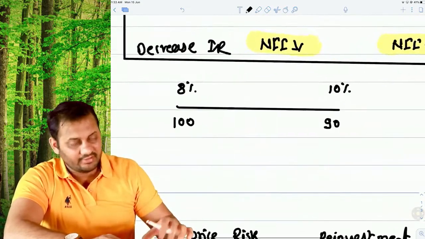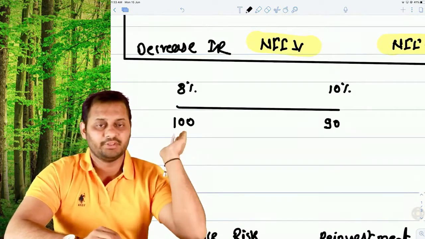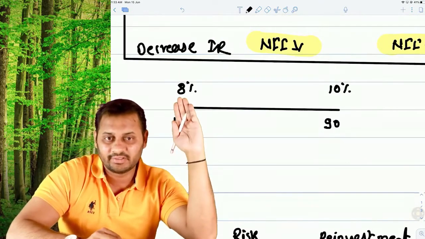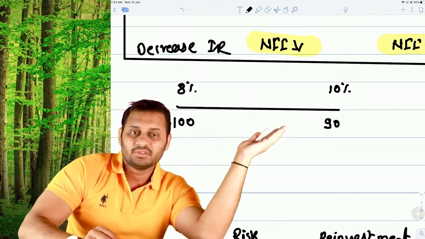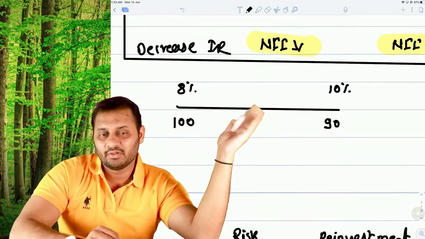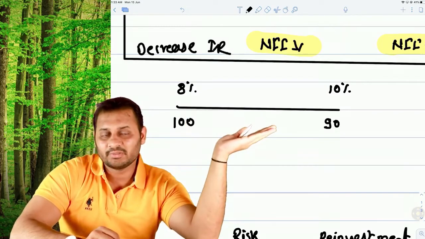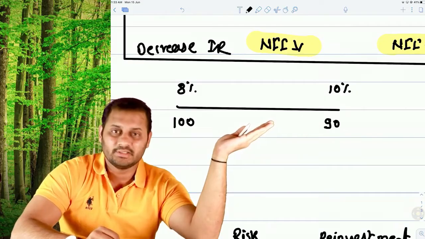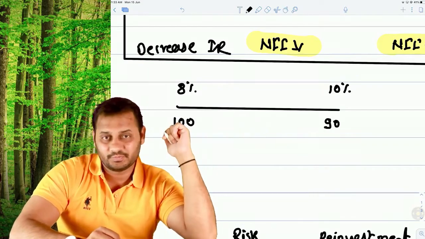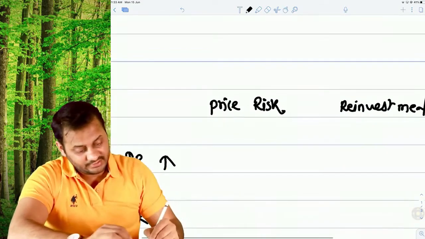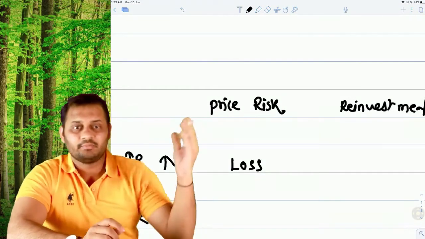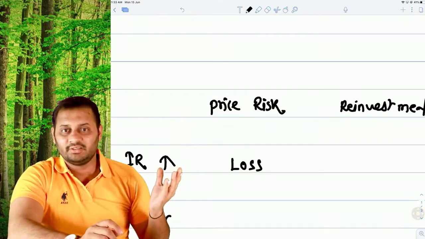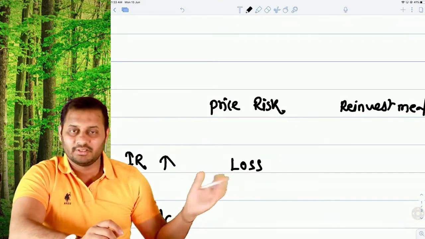What happens if the interest rate increases? You have purchased the bond at 100 rupees, and if the interest rate increases, there will be two things. You will be able to sell the bond at a lesser price, because if the interest rate increases, the bond's price will fall, and you will have to sell the bond at a lesser price. So that's a loss. Here in this case, it will be a loss to you. Price has decreased because of the increase in interest rate. Now you will be selling the bond at a lesser price.